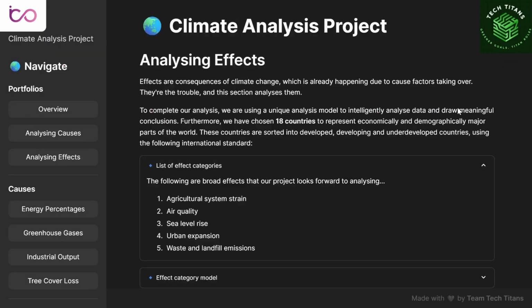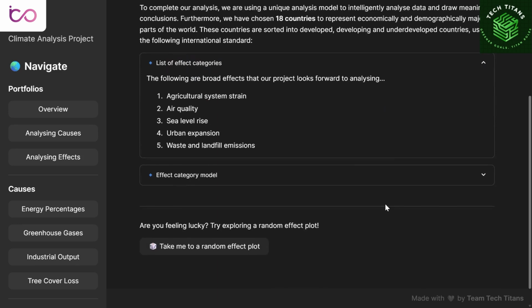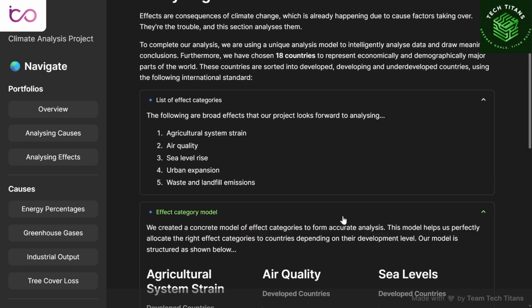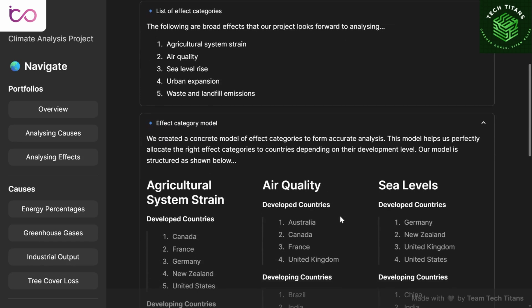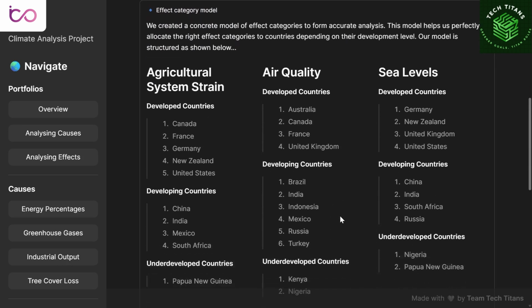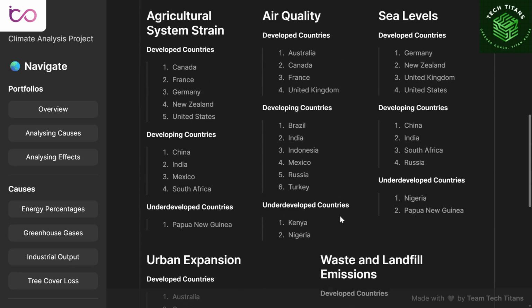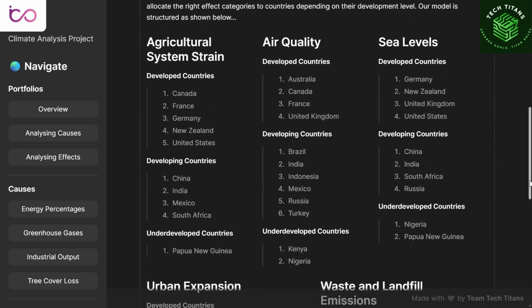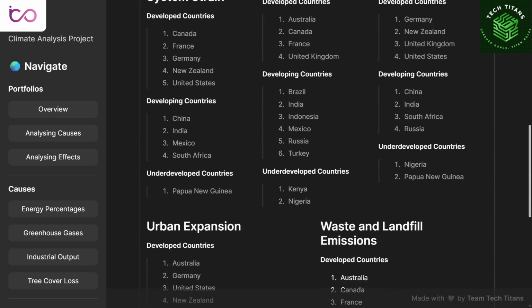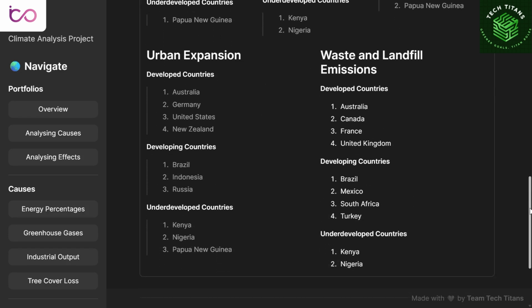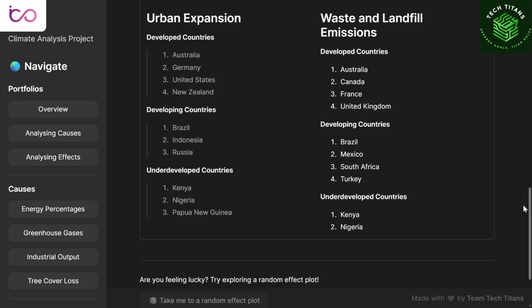We studied five major effects of climate change: sea level rise, air quality degradation, agriculture system strain, waste and landfill emissions, and the impact of urban expansion. These effects weren't analyzed for every country individually, but were distributed across our dataset to extract broad, meaningful trends. All of them link back to the causes we previously discussed. While our main analysis is effect-based, an optional interactive world map allows viewers to explore detailed graphs and stats for each country.